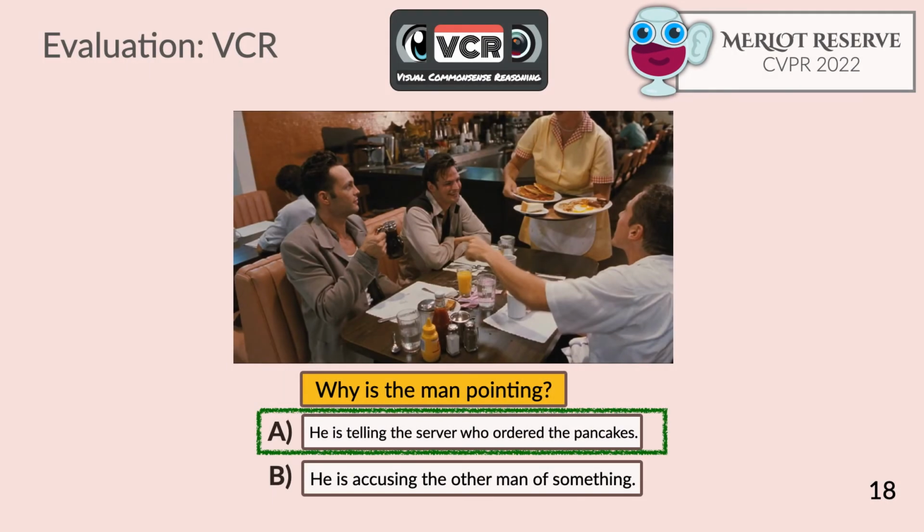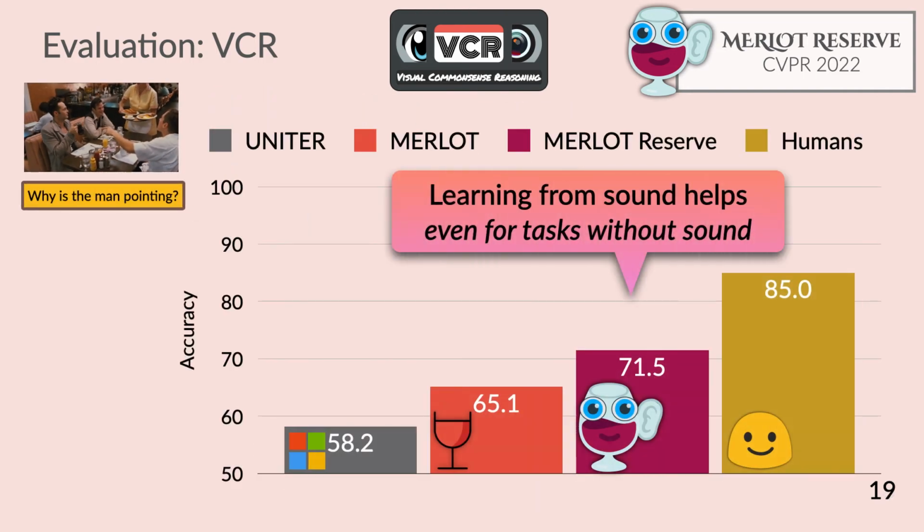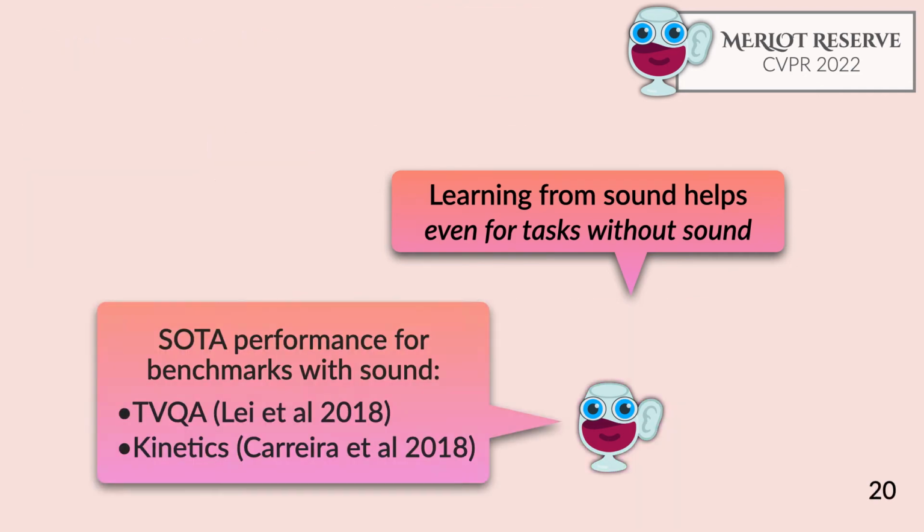Now, to evaluate Merlot Reserve, we'll first use the VCR benchmark. It consists of images like this one, as well as challenging questions, like why is the man pointing? On VCR, Merlot Reserve gets 71.5%, even better than Merlot, as well as past supervised models, thereby suggesting that multimodal reentry leads to stronger vision and language representations, even for a task without sound. Merlot Reserve does even better, though, for benchmarks with sound. It gets state-of-the-art performance on TVQA and kinetics.